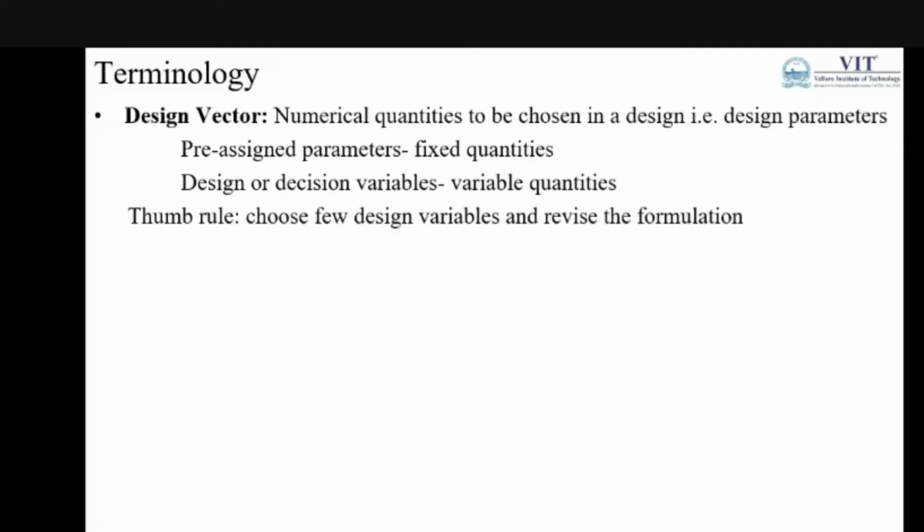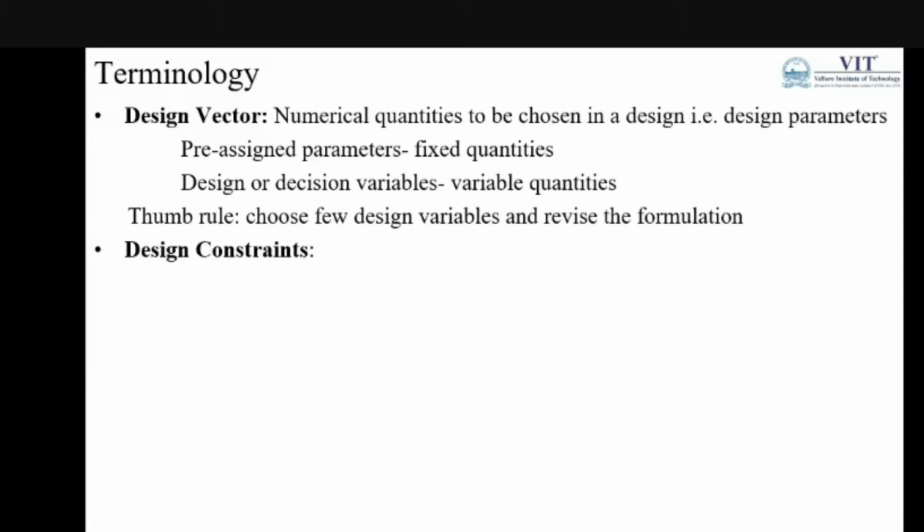In the case of real decision problems, we may choose some design variables, and when we go for validation, if it is not at a feasible level, we can change, include or delete some of the variables, revise the formulation and proceed further. So we repeat the process, same thing.